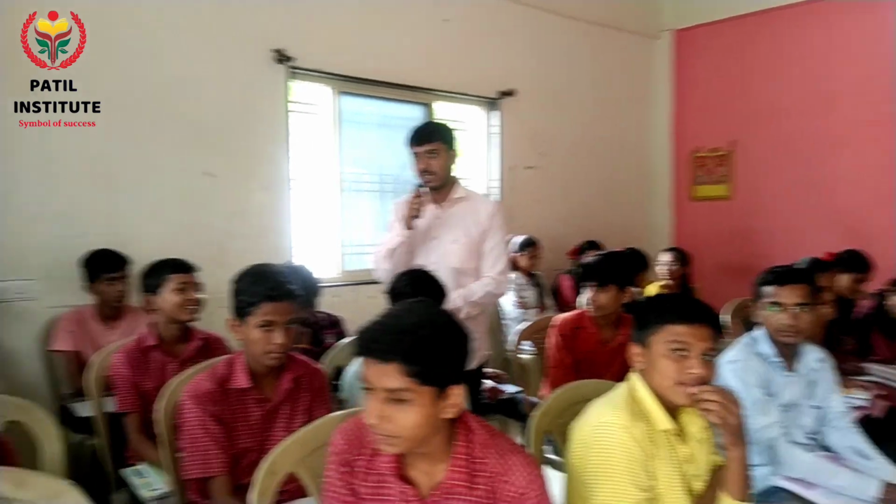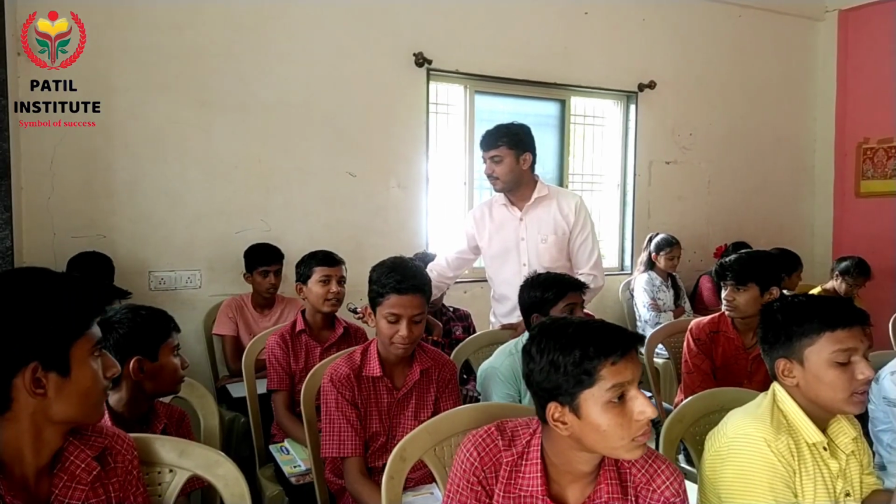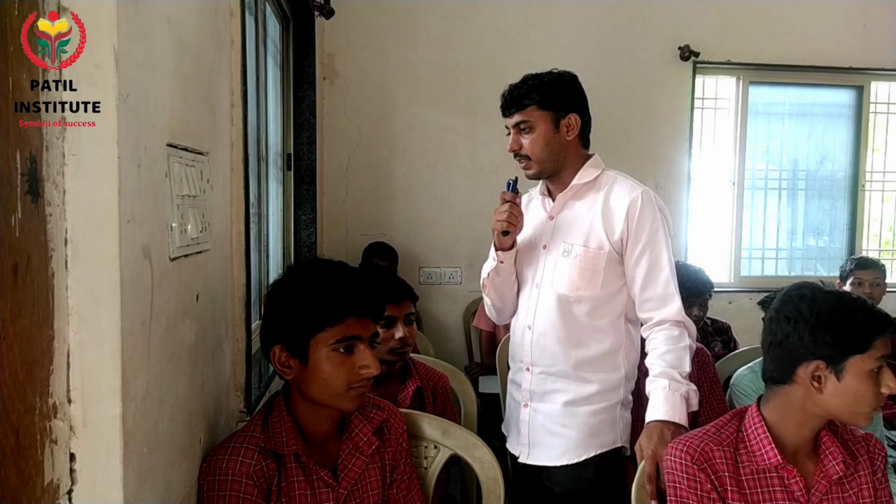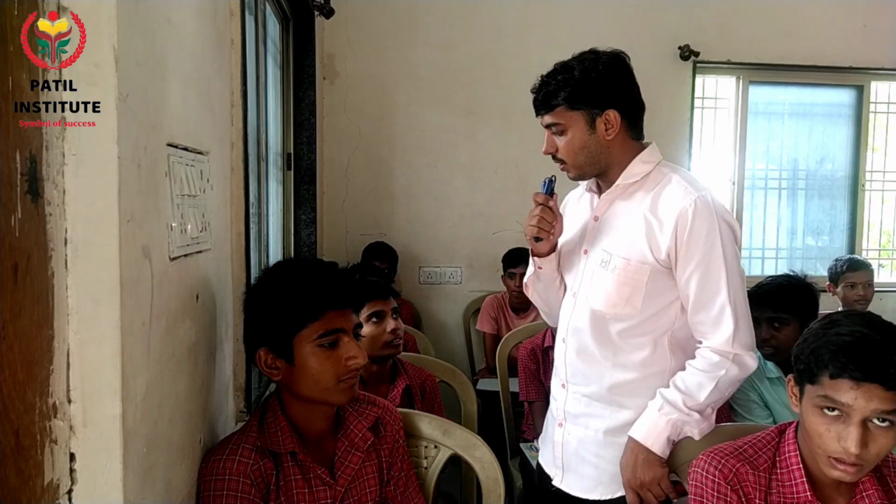Very good. Om tells about sets. If we can definitely and clearly decide the objects of a given collection, then that collection is called a set. Of the two methods of writing, listing and roster, tell quickly.